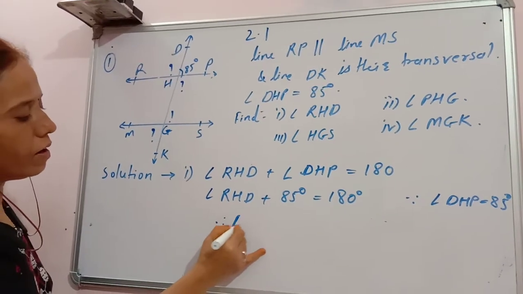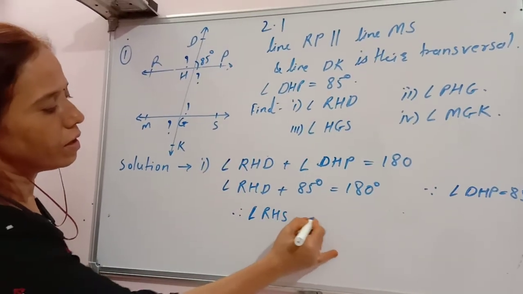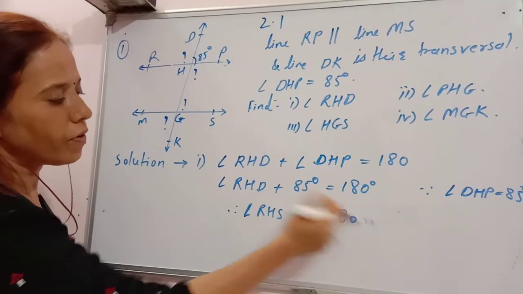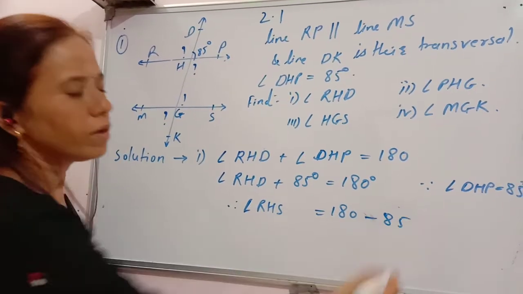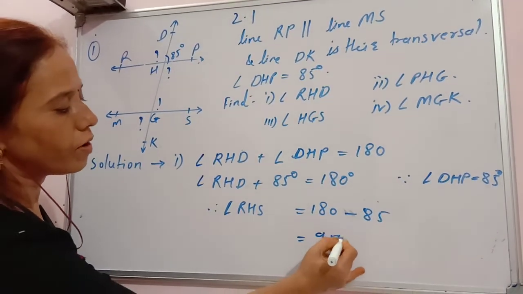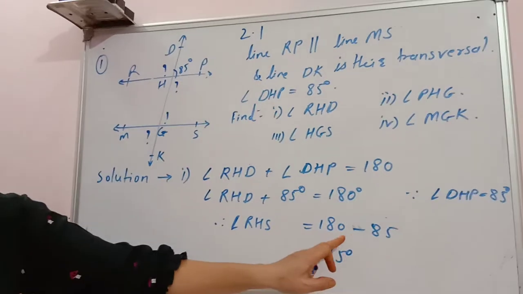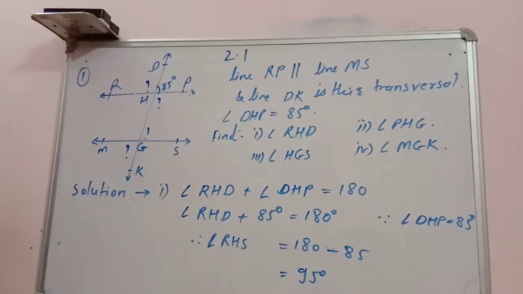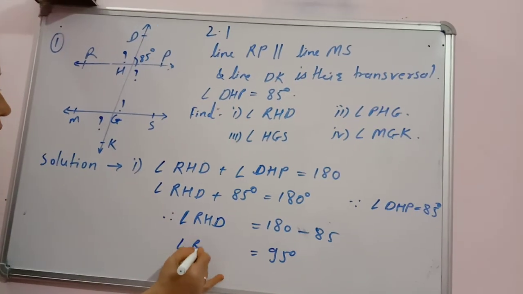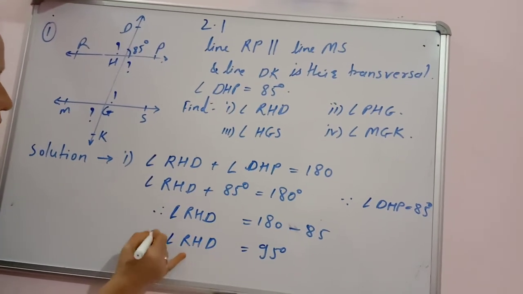Therefore angle RHD equals 180 minus 85, when it is shifted it will be negative 85, and the answer is 95. So the measure of angle RHD is 95.